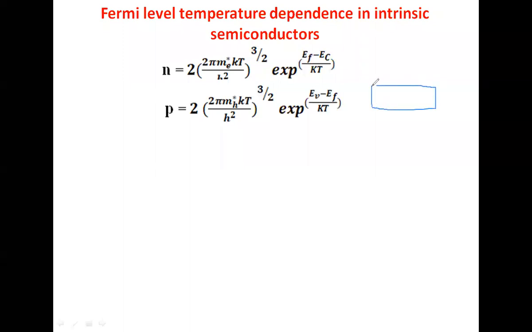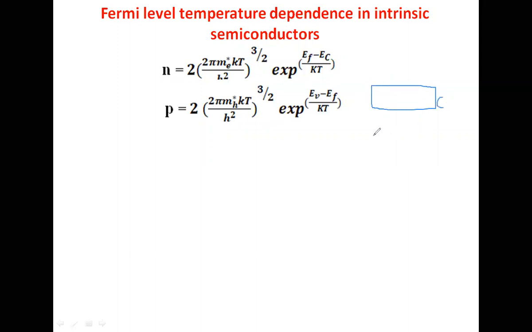For example, this is the conduction band and this is the valency band, and if you give sufficient energy equal to the energy band gap, then electrons leave the valency band and are excited to the conduction band.